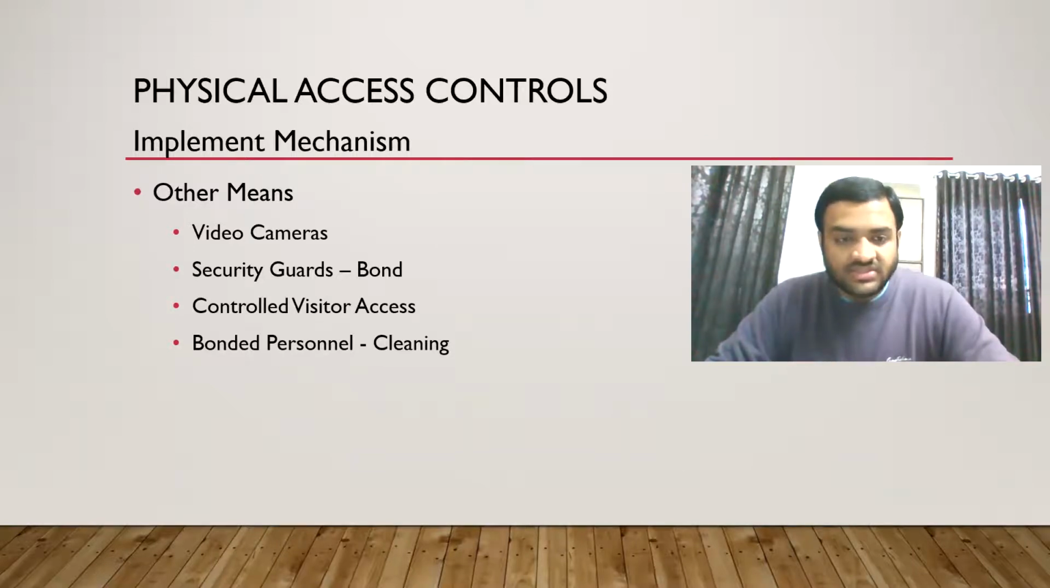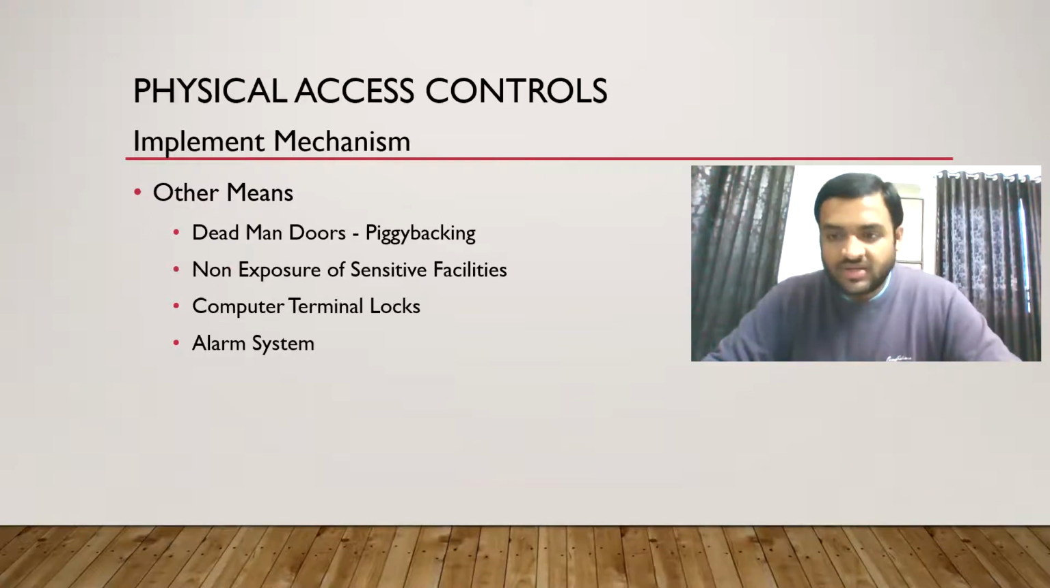Then other means. What are the other means? Video cameras, security guards, controlled visitor access, and bonded personal cleaning. Here, the main point you can write is you will get a bond signed from the security guards and the cleaning people. We will install trapdoors and we will also install video cameras. So you will install 2 things and you will get your bond signed from 2 people. Who are the 2 people? Security guards and cleaning people. And what are the 2 things you will install? You will install trapdoors and video cameras. If you want, you can remember these 4 points or you can add as per your convenience.